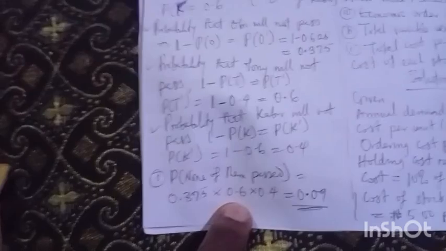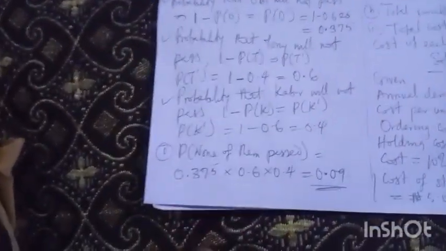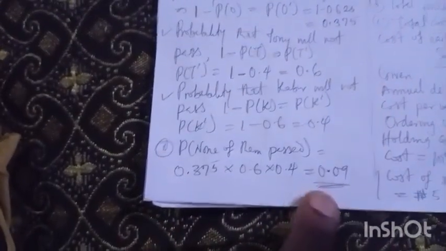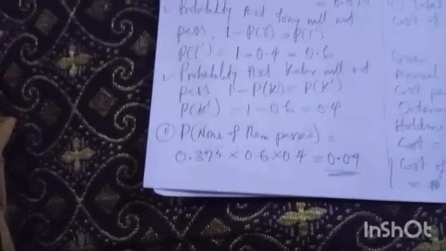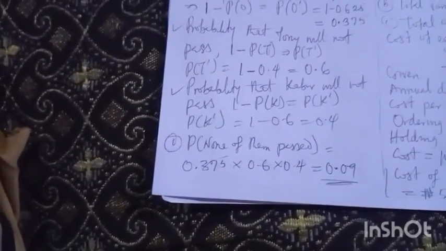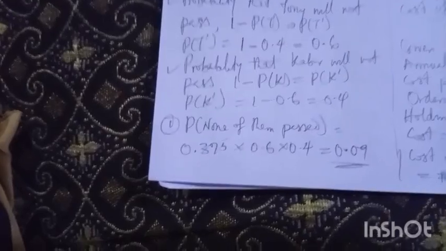If it is or, it will be plus, but here we are going to multiply. So when I multiply the 3, 0.375 times 0.6 times 0.4 equals 0.09. So multiplying that together, I have that answer.